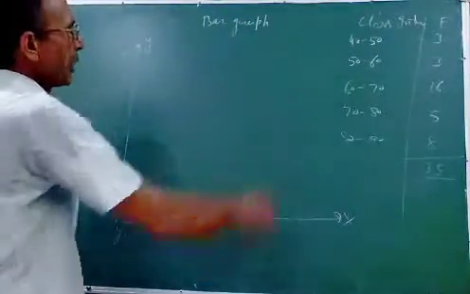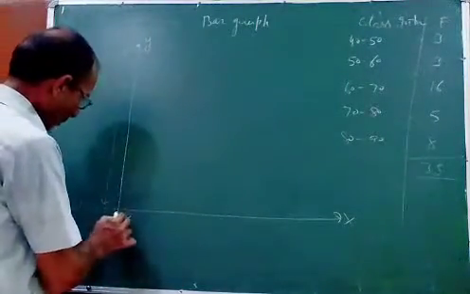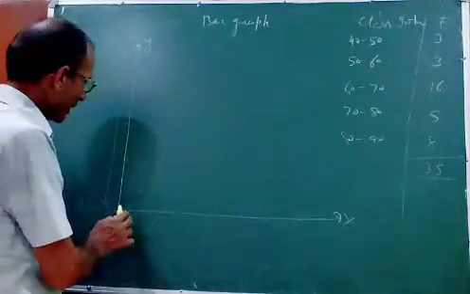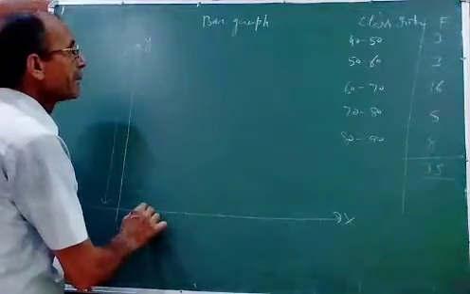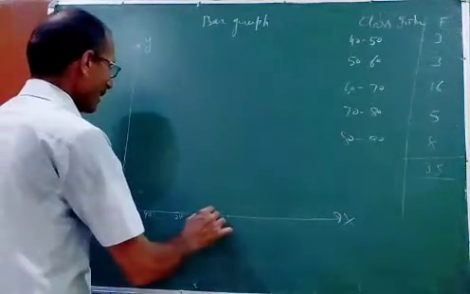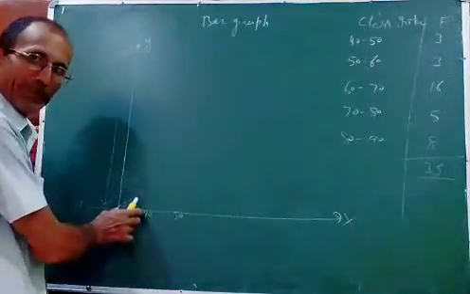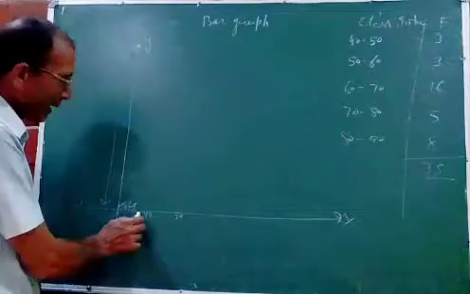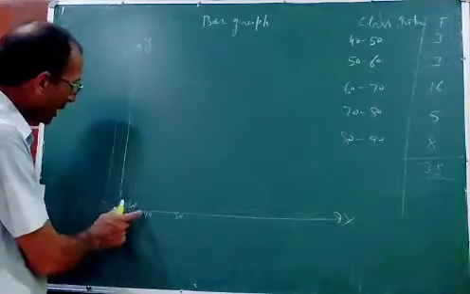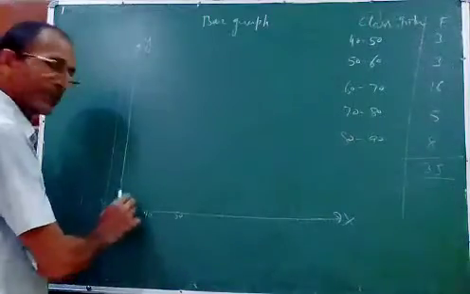Understood? Now we have to represent this information by bar graph. So here is the origin. The intersecting point of the axes is called the origin. Here I will write 0, and then a kink, because 40 is here, 50 is here, and it has not started from 0; there is a 40. So there is only this gap, which means there is no gap of 10, there are more than 10. For this we will make a kink. This is known as a kink because I am not taking the gaps equal. This is called a kink. Understood?